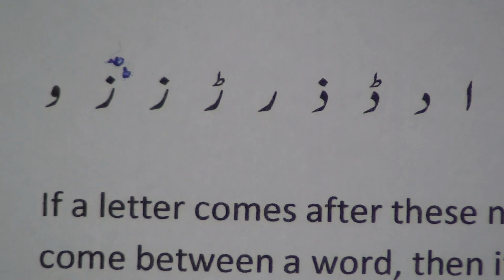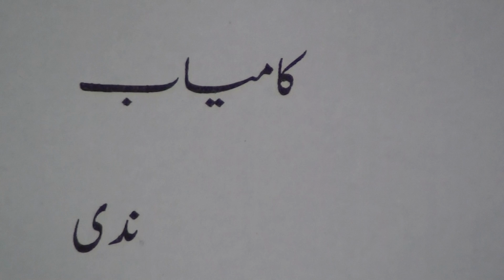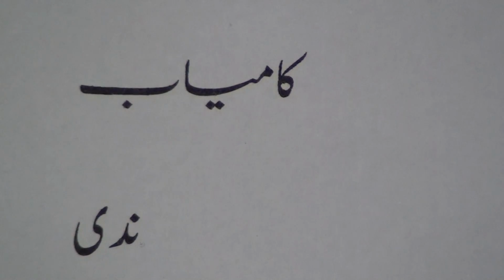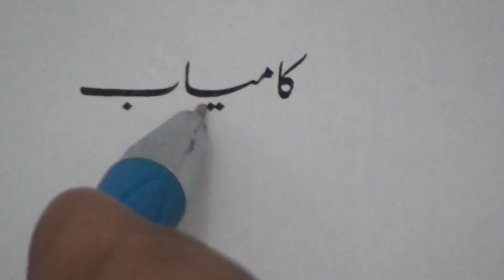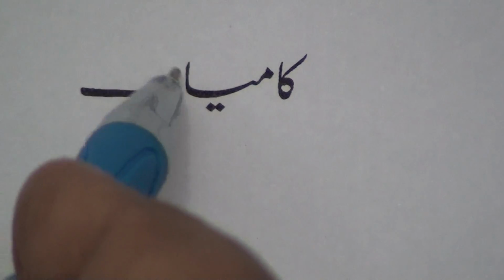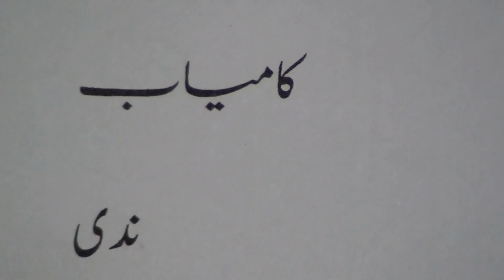For example, in the word kamyab, alif is here. Alif is before meme. So meme is not connected to alif. Meme is written separately. And there is another alif here. So after it comes bay. And bay is not connected to alif. Bay is written separately.